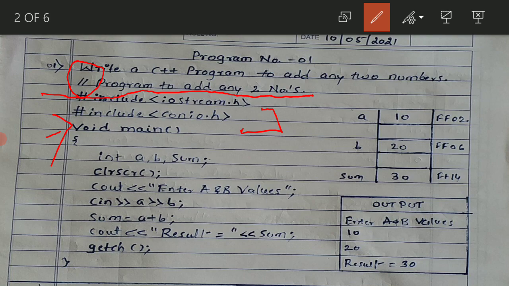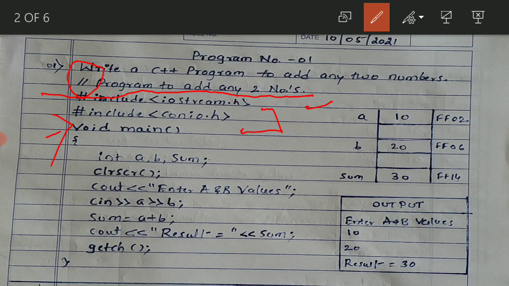Then the console input output header file, conio.h, we have written it for clrscr and getch. We'll see later in our program statements. The first line is a comment, then the next two lines are header files. The first header file is iostream.h and the second one is conio.h.